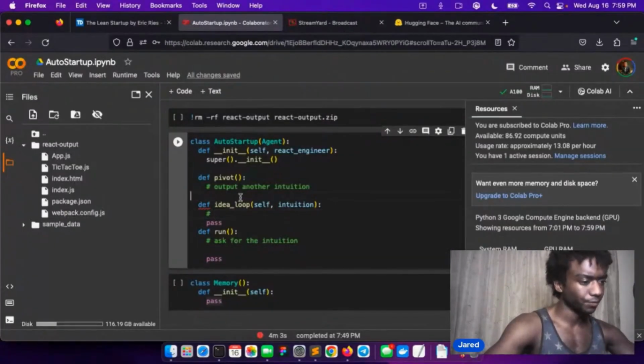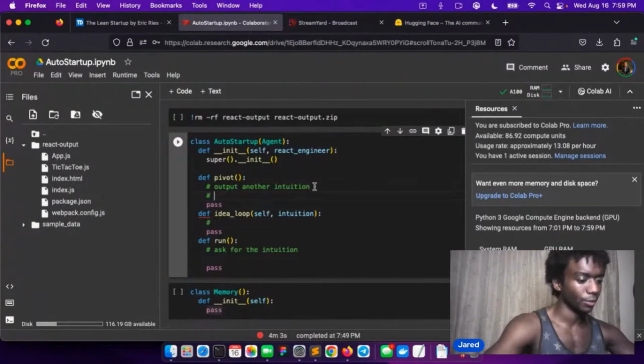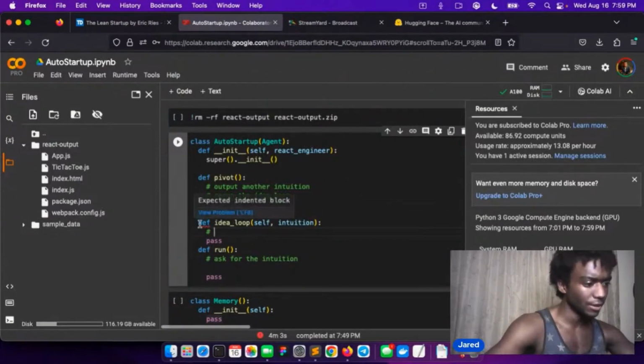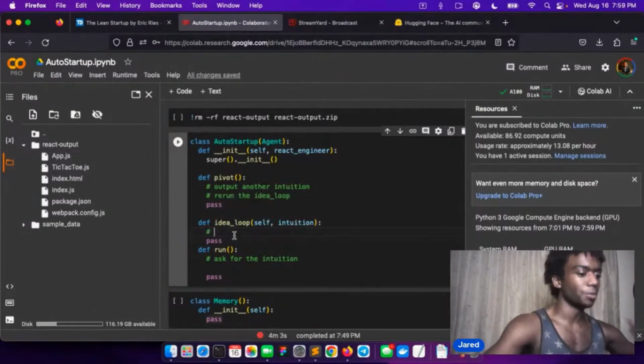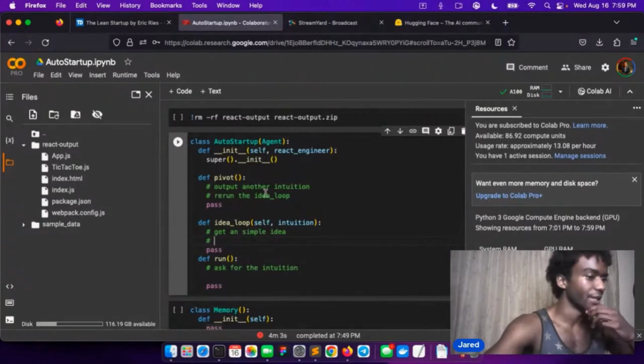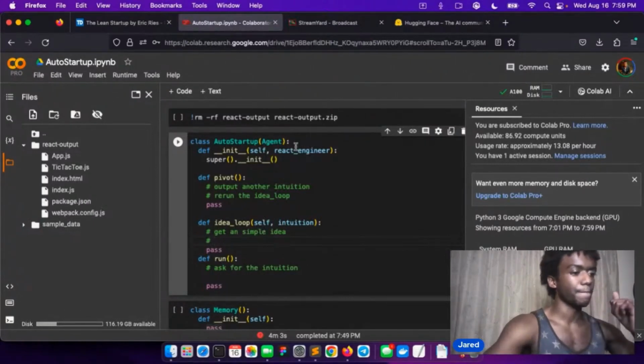Anyway, so this should output another intuition and then rerun the idea loop. And then in the end, we're gonna have, why is this indent, oh, okay. So the idea loop is gonna first get an idea, a simple idea. And this is the first idea it's gonna get. We're gonna have to figure out an idea prompt. And oh yeah, we have to pass in